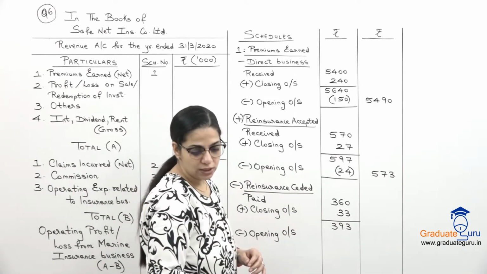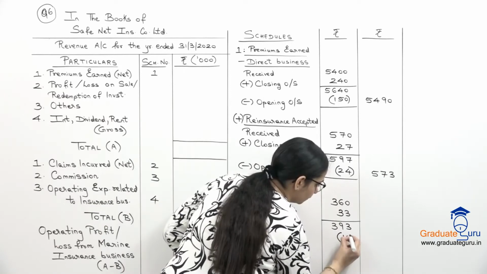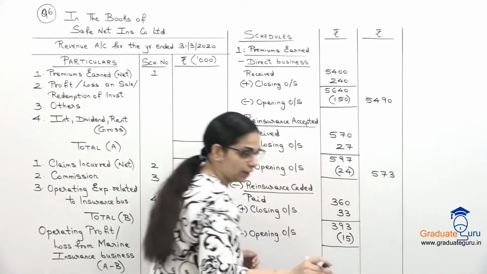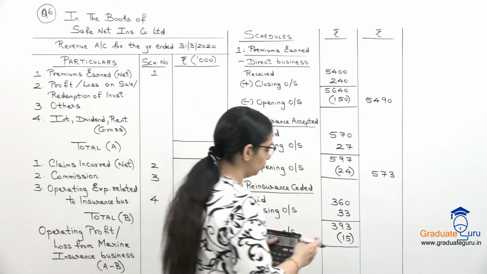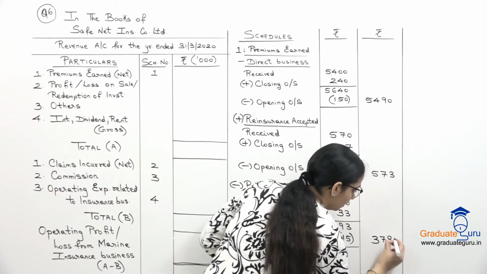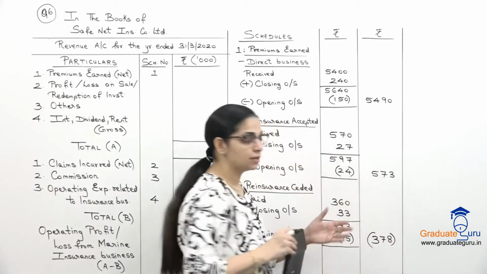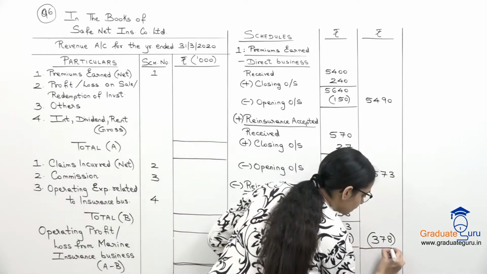So, opening outstanding hai 15. So, let us subtract that. 393 minus 15, we get 378. पर ये add नहीं करना है, this has to be subtracted. So, don't forget to put it in brackets.